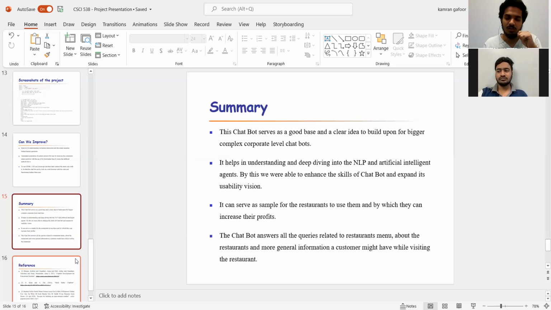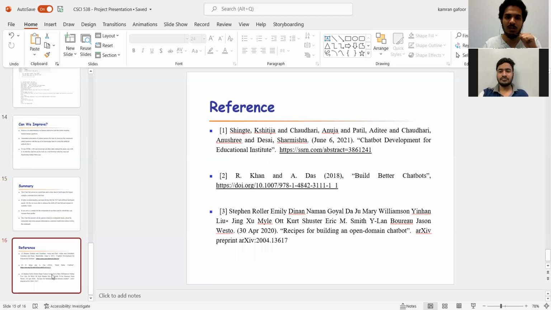So yes, this chatbot can be used for restaurants, for giving them the menus, for answering queries, telling them about the restaurants, the timings, reputation, menus, what the cuisine is, and every such simple query. This can serve as a design level for the restaurants to use ahead.